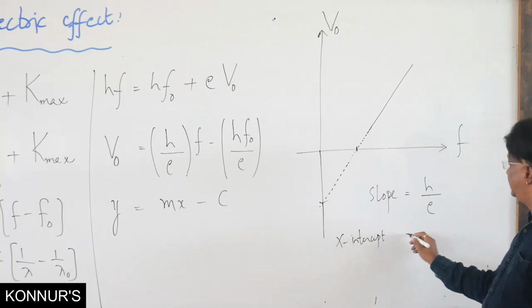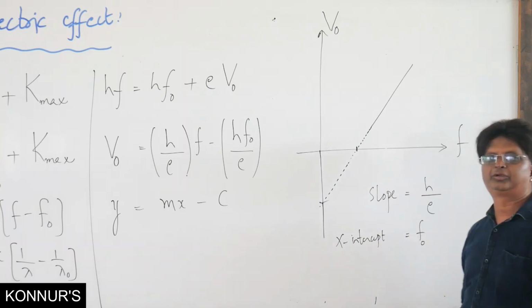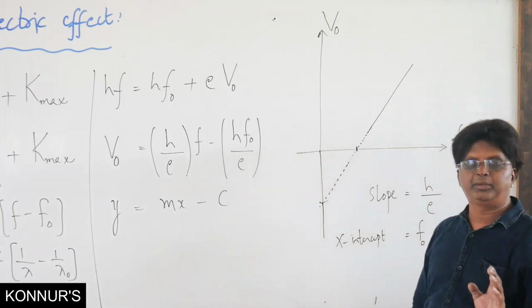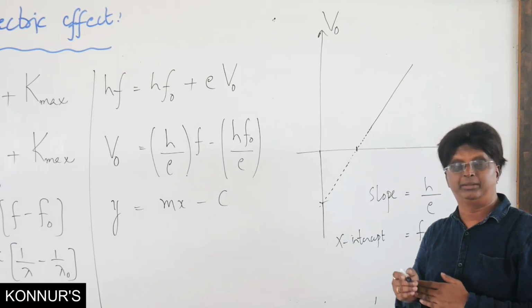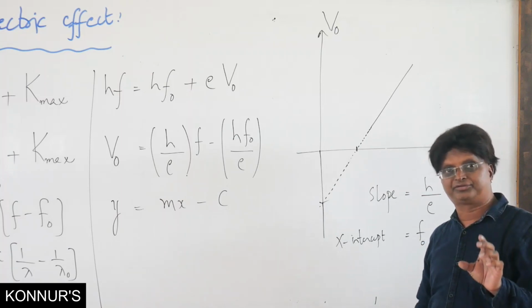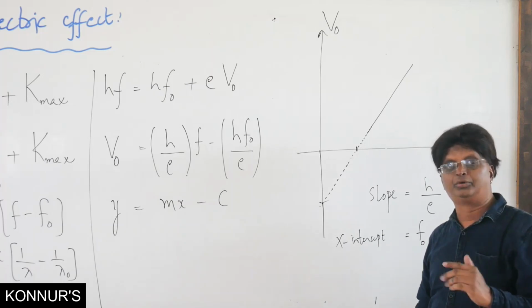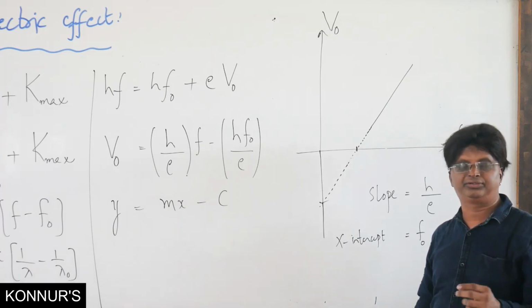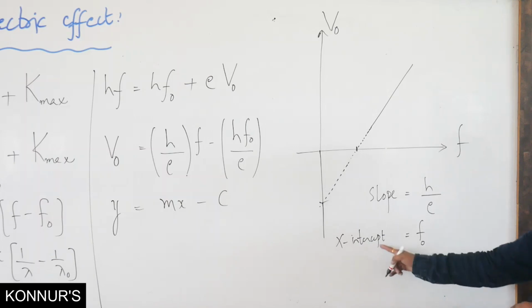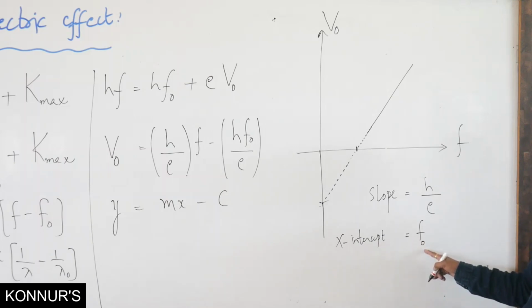The second one is the x-intercept. The x-intercept will give us the threshold frequency. When it is the question of threshold frequency, remember it depends upon the nature of the emitter, and hence work function is also a characteristic of the emitter. Threshold wavelength, frequency and work function are all characteristics of the emitter material. The x-intercept is f naught. Therefore if the emitter changes, the x-intercept changes.